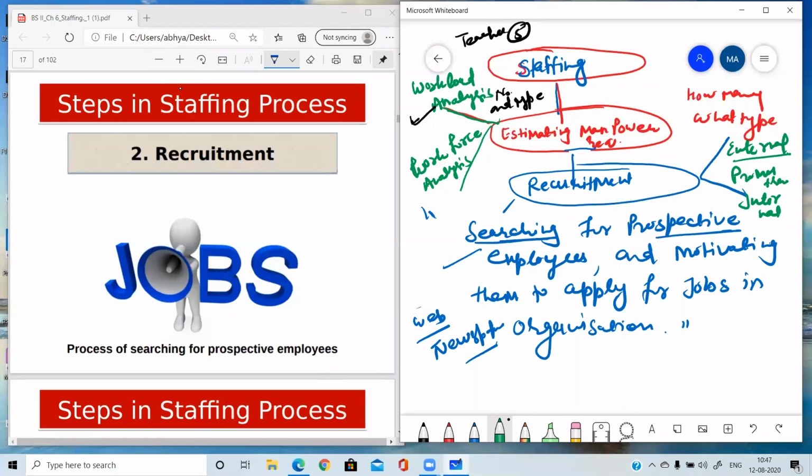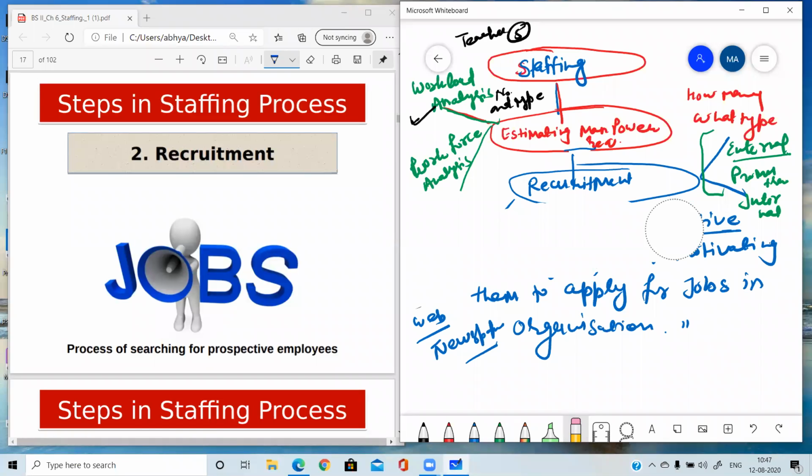So here in recruitment, you have to just give the meaning of recruitment and you have to just talk in short about the external sources and internal sources. That's it. And one more thing, recruitment is known as positive process. It is known as positive process.